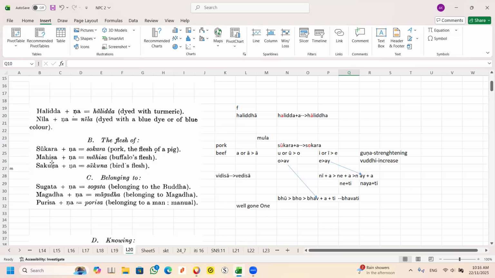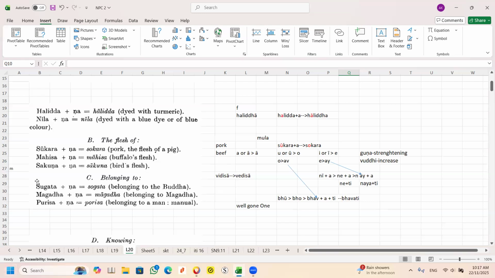This is mahisa, means buffalo. Mahisa means buffalo. Plus a, it becomes beef. You see, in English also, any meat of a cow or a buffalo, we call it beef. You see, it doesn't have to be exactly the same. English also has their own version.